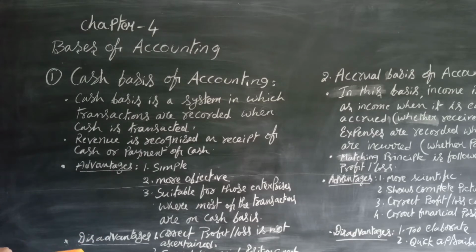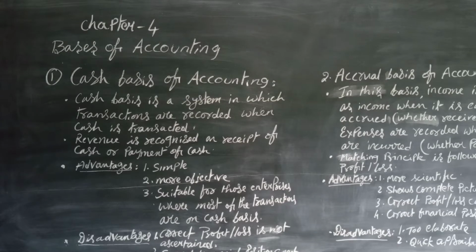That means when cash is received or cash is paid. So here revenue is recognized on receipt of the cash, or payment of the cash. We will say expenses are recognized when payment is made in cash. So credit items are not taken into account in this system.